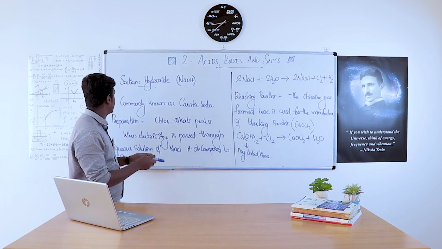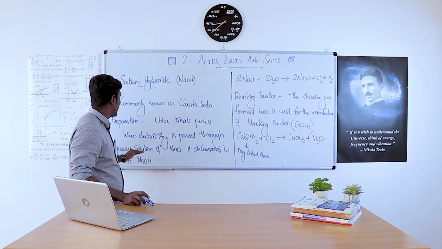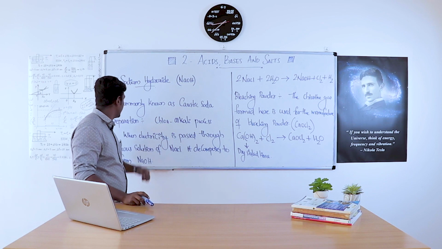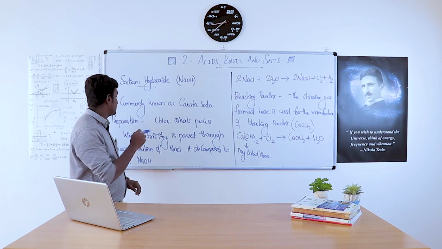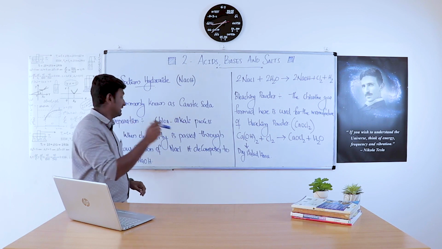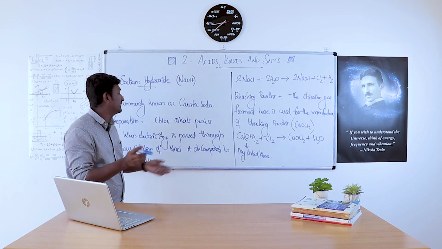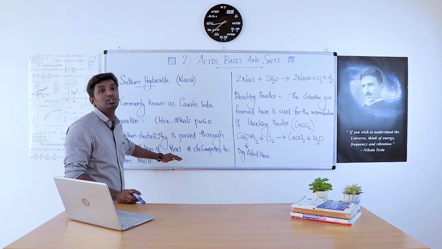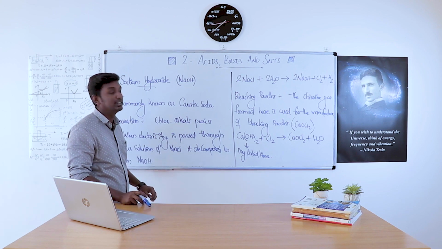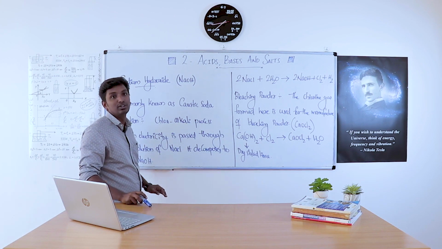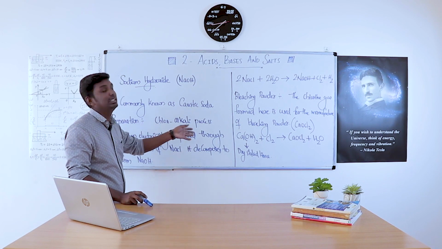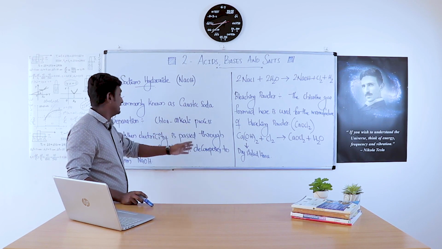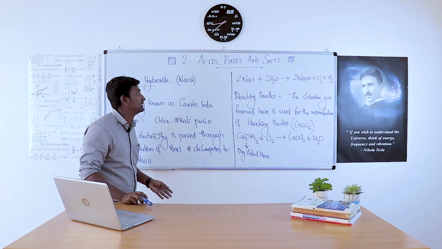In this process, when electricity is passed through an aqueous solution of NaCl, it decomposes to form NaOH. The aqueous solution of NaCl is known as brine. So simply we can say that when electricity is passed through brine, it decomposes to form NaOH.